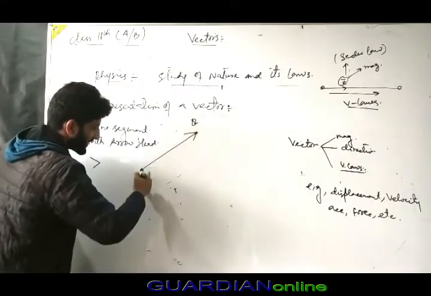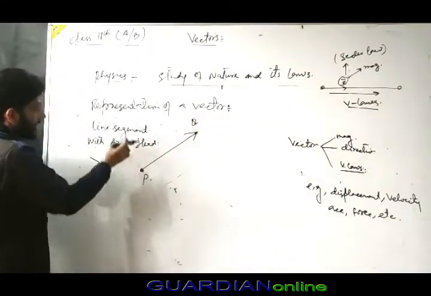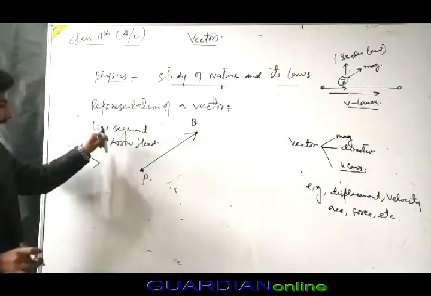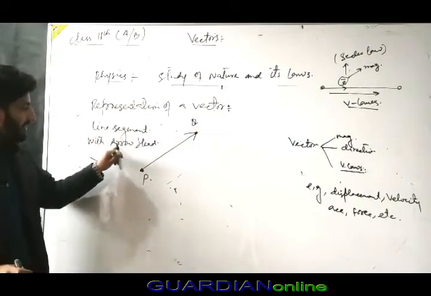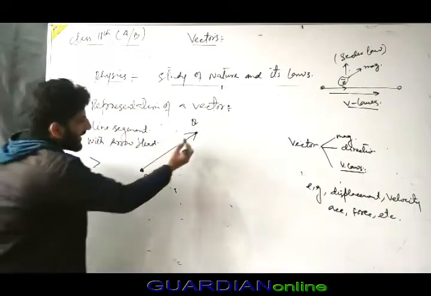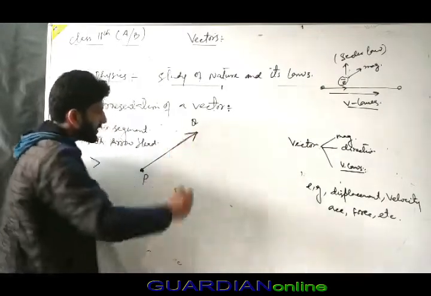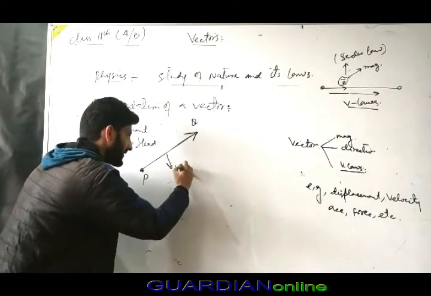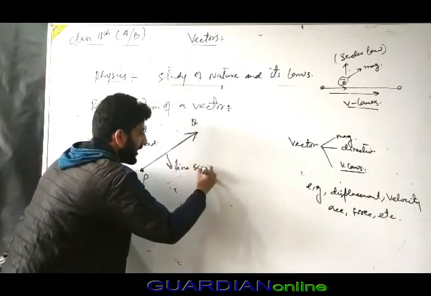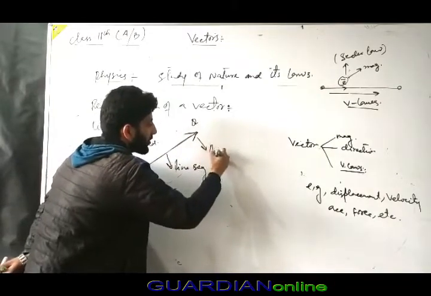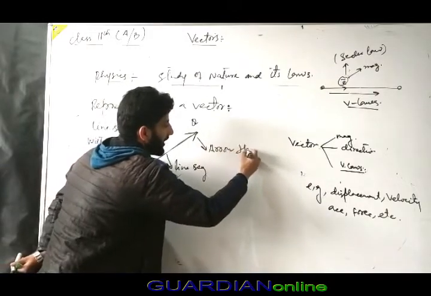This is the representation of a vector, because the representation of a vector is a line segment with an arrowhead. So this is a simple line segment, and here is the arrowhead.